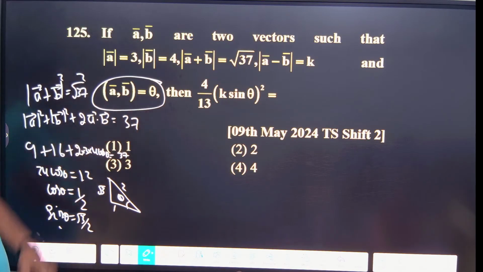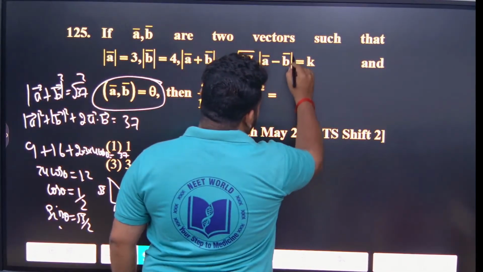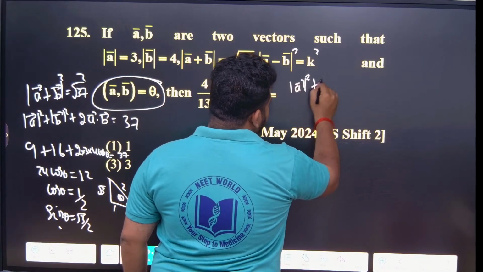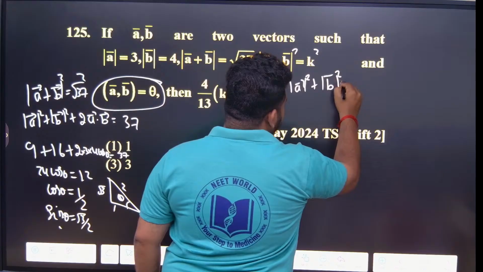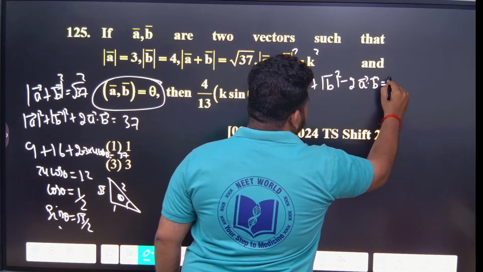So we want the K value. For that, what will we use? We will use this relation. If I square it, what will I get? I square both sides. Mod A square plus mod B square minus 2 A dot B is equal to K square.